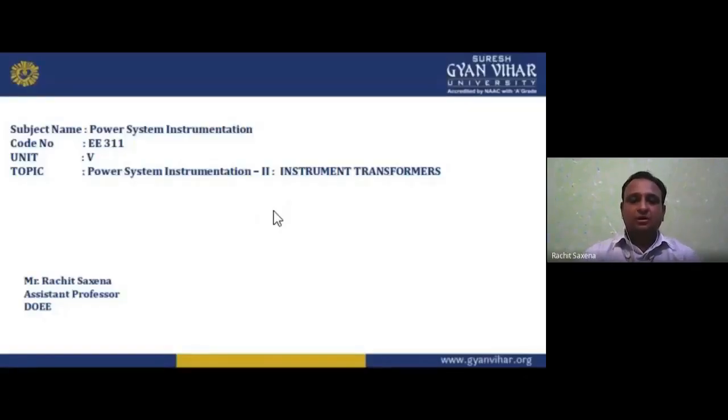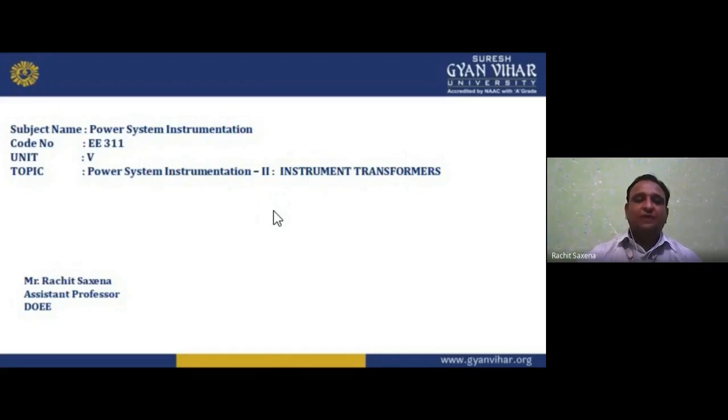I welcome you all to this lecture of power system instrumentation. As per our curriculum, the code number is EE311, where EE denotes electrical engineering. We have started Unit 5, and the topic is power system instrumentation. First, we are going to start with instrument transformers. What are instrument transformers? We are going to understand this whole thing.